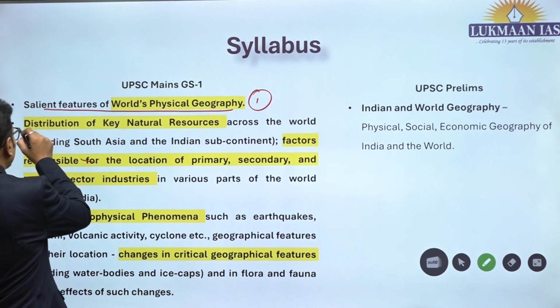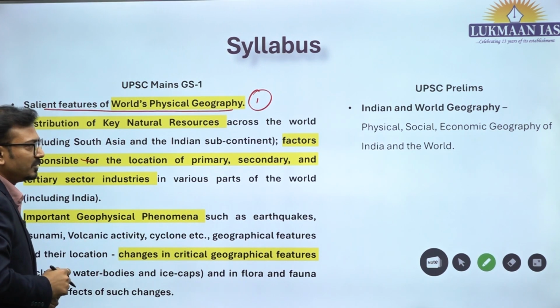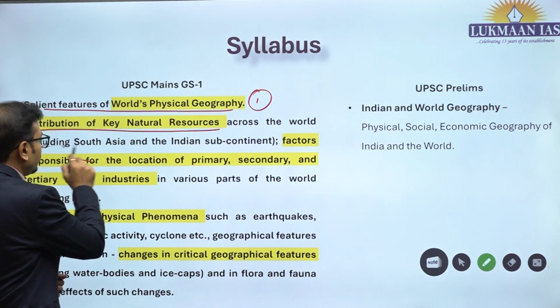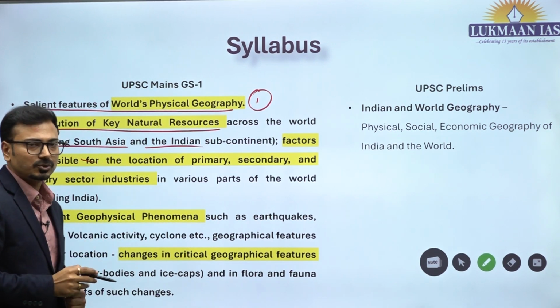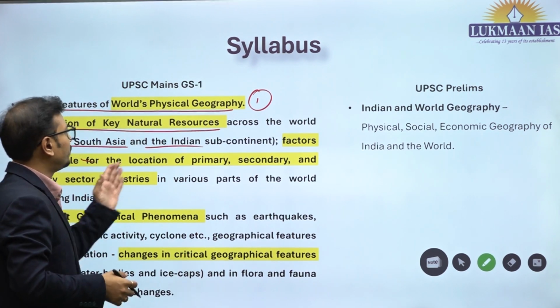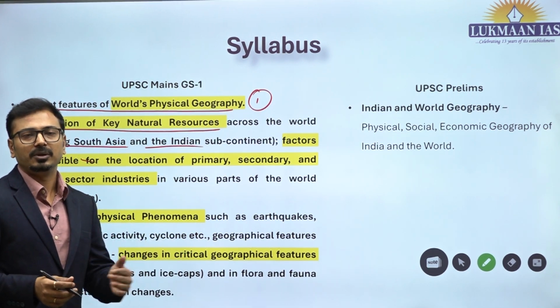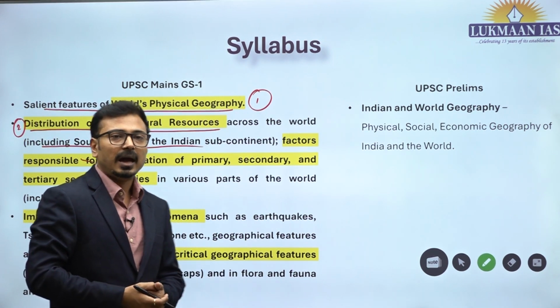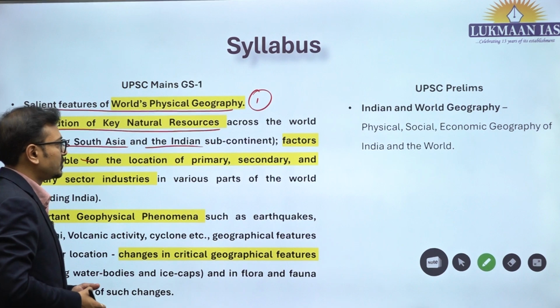The second aspect is related to economic geography, that is distribution of key resources across the world including South Asia and the Indian subcontinent. So, both world as well as India. It talks about distribution of key natural resources. It will include the mineral resources as well as other resources like water resources and renewable energy resources.